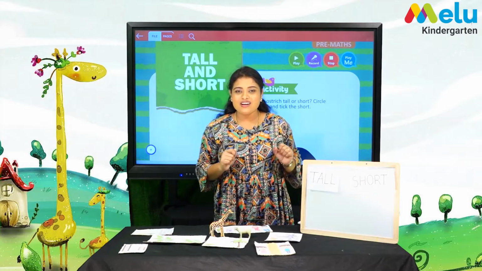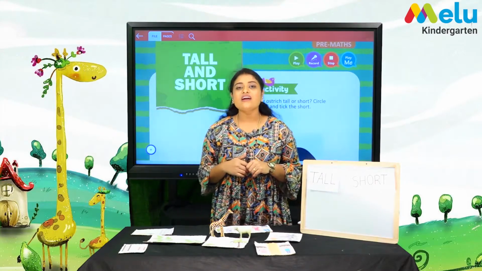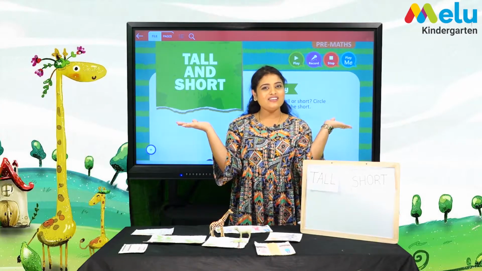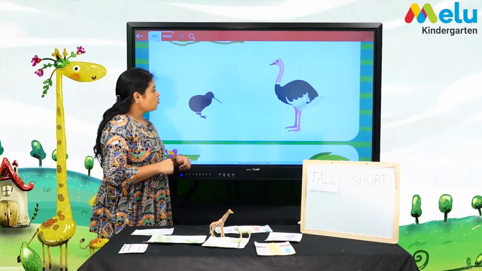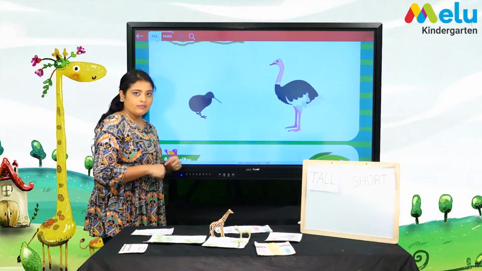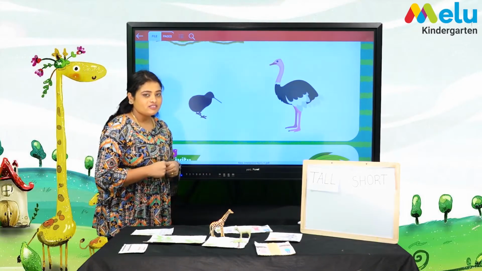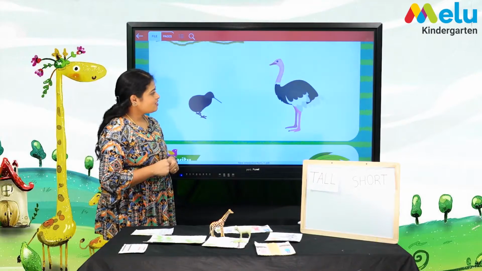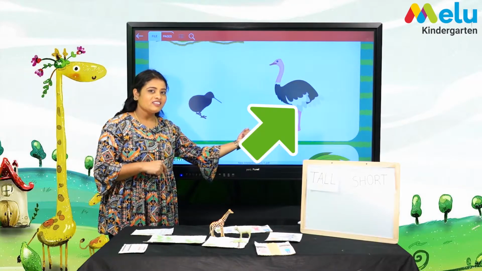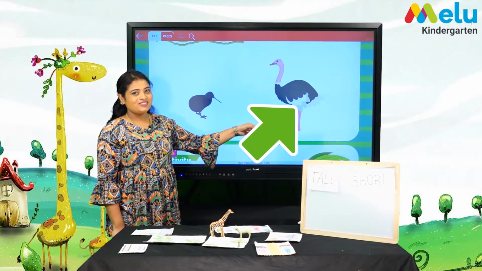Hey! So we have learnt a rhyme on tall and short. So let's get into our book to learn more about tall and short. So children, now we have two birds here. Now tell me which bird is tall and which is short. Is the ostrich tall or short? Tall bird. Very good. Ostrich is tall.